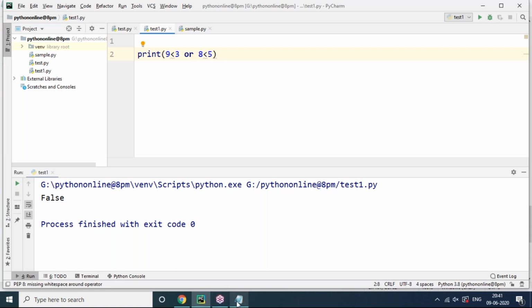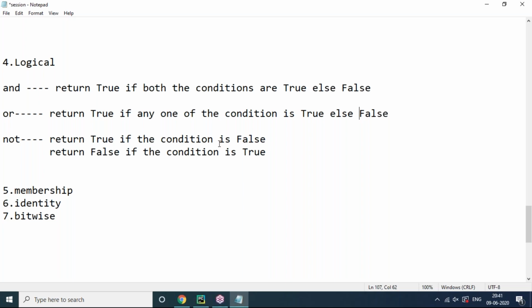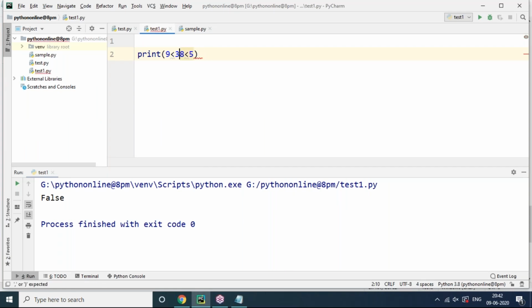This is NOT. NOT returns true if the condition is false, and returns false if the condition is true. It is the opposite. So for example, here 8 less than 5, the actual result of this condition is false. If I apply not, it's going to return true, reversed. It's pretty simple. Now for example here I'm giving 1 less than 5, the actual result is true. But whenever you apply not, that makes it false. Now you can see not gives false.